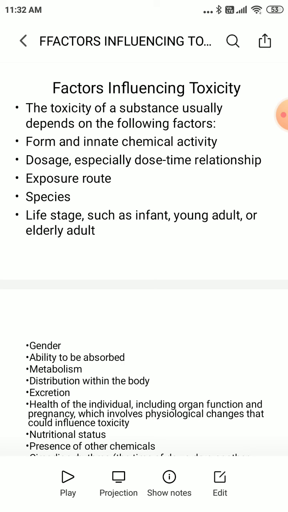So, which are the factors that influence toxicity? As we all know, the toxicity of a substance usually depends upon the following factors. Which are those factors? Let us see. We have already discussed form and innate chemical activity, dosage, especially the dose-time relationship, exposure route, and species, which also plays a very important role, and life stage, such as infant, young adult, and elderly adult.